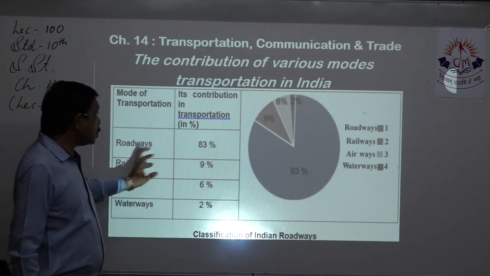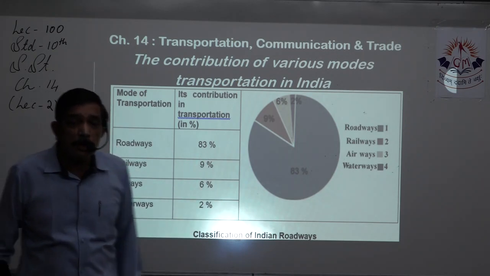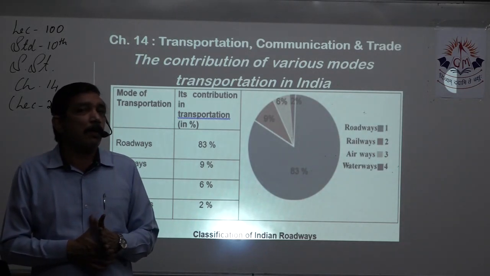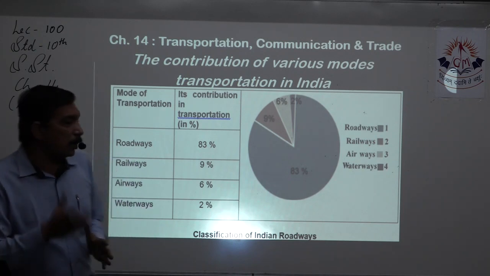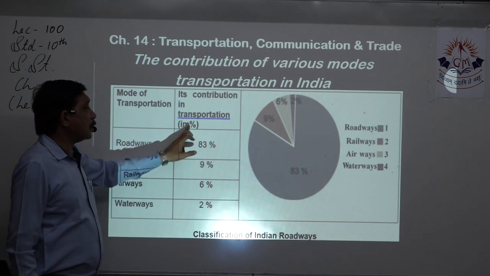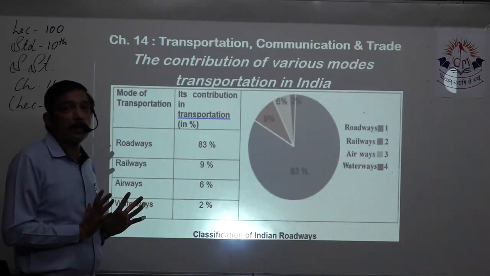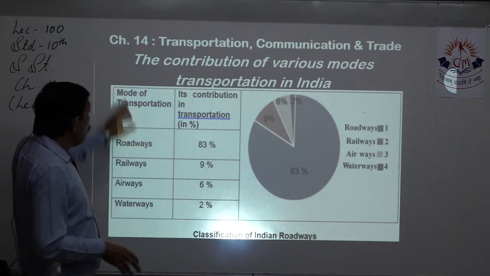So the largest we can see is the roads. India is a very vast and huge country, and we have lots of geography, right? So we have lots and lots of land routes. Roadways are more quick. 83% is the contribution in transportation, if 100% transportation is done including all the different modes of transport.